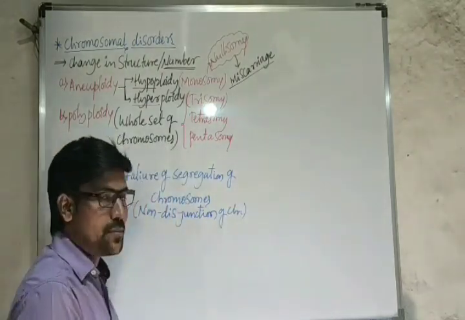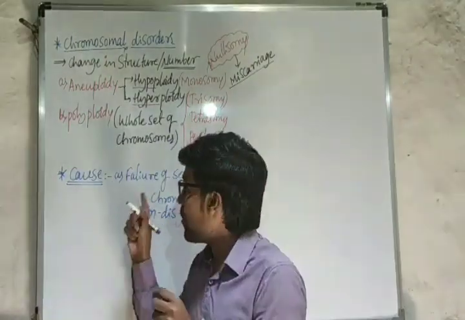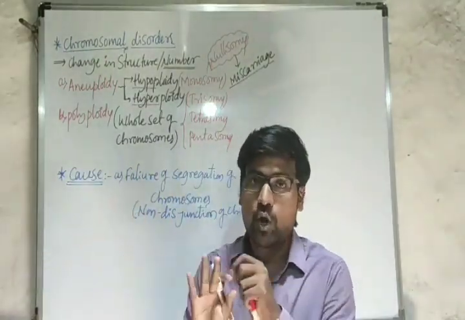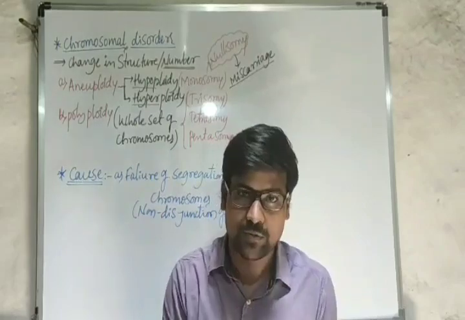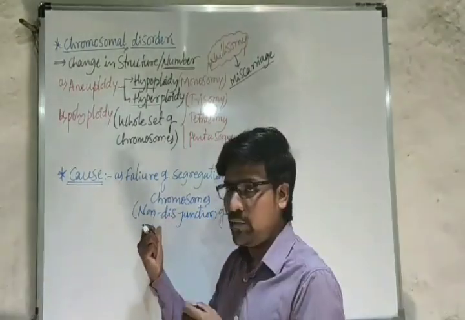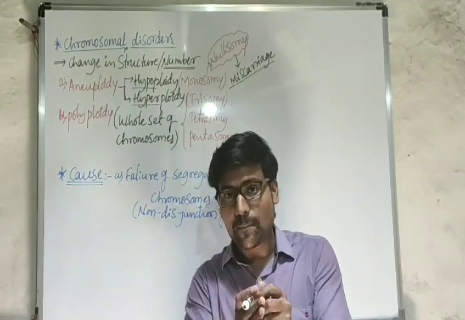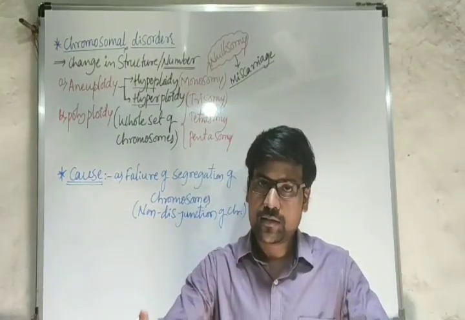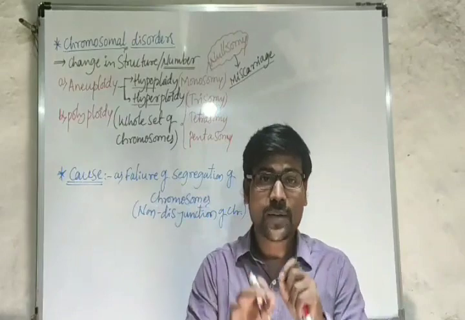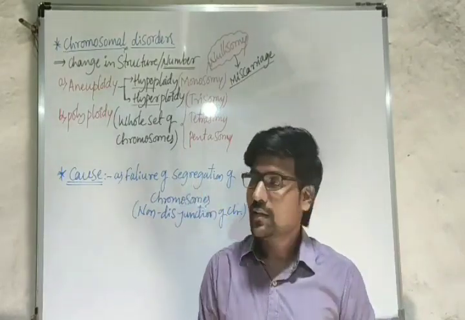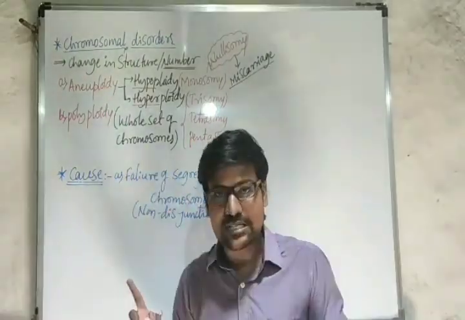Non-disjunction means at the time of gamete formation. Now I am talking about gamete formation, not somatic cell division. During gametic cell division, in meiosis, the chromosome pair should be separated, in meiosis 1 and meiosis 2. If the pair fails to separate, then this aneuploidy condition arises.